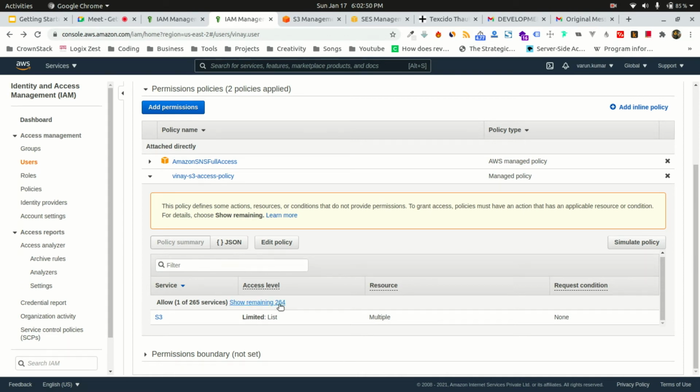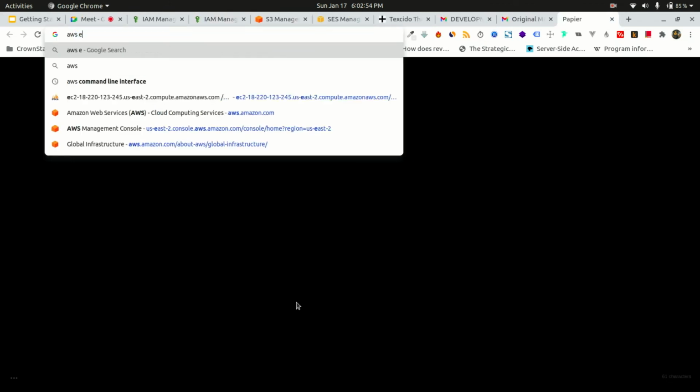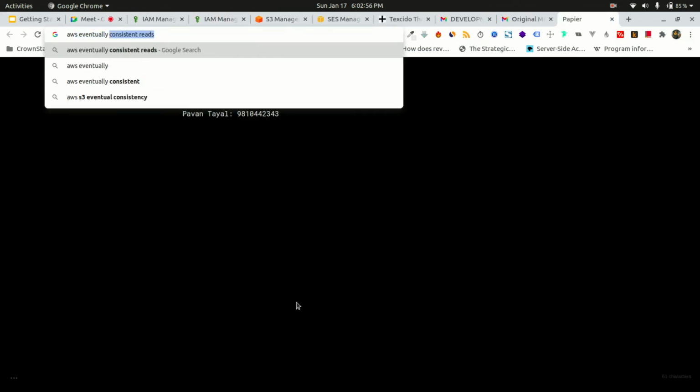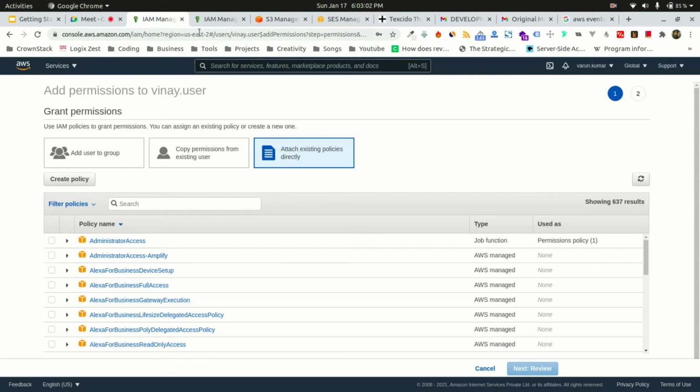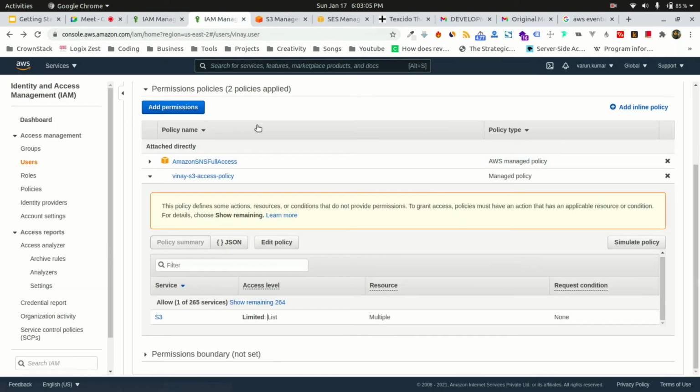It's basically called AWS being eventually consistent. You can read about it. What happens is that whenever we are doing anything in Amazon, they have multiple data centers. Whatever you do from one data center, they copy the data to other data centers also.